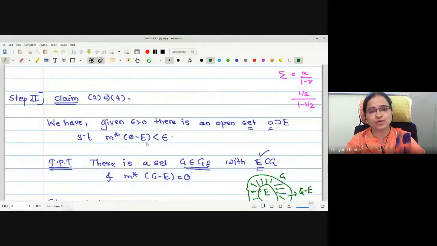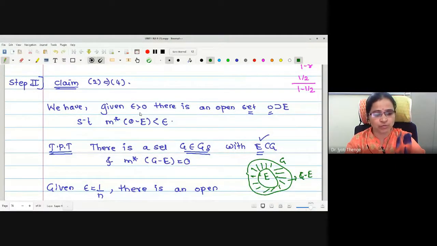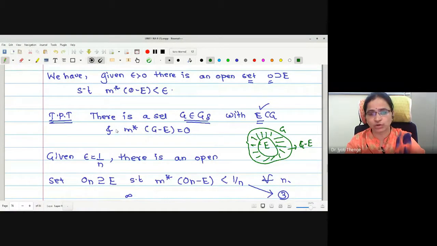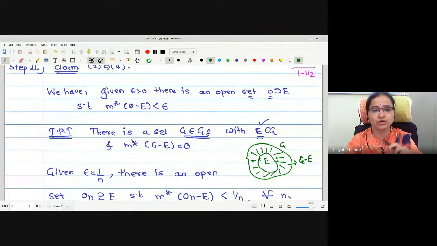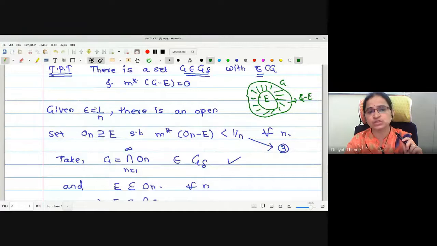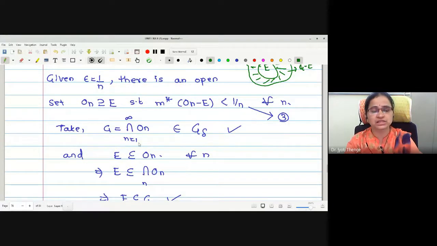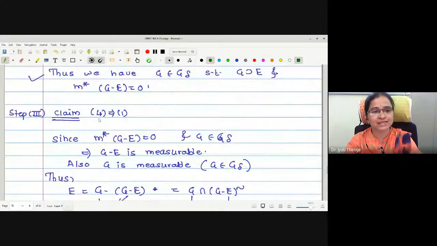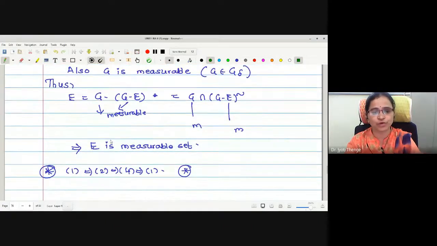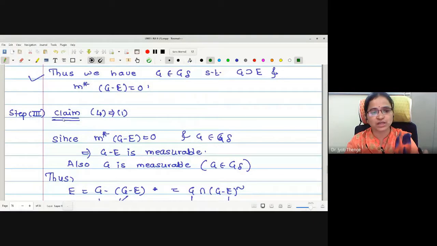In 2 implies 4, in statement number 4 we have to prove the existence of G in G delta, right? Therefore it is a countable intersection of open sets. In 2 we proved the existence of an open set. Now for every epsilon, we prove the existence of one open set, and later we take its intersection. As it is an intersection of open sets, it automatically belongs to G delta, and then we proved the outer measure of G minus E is 0. Lastly we proved that 4 implies 1, that is, by using 4 we proved E is measurable. This is what step 3 we have completed.